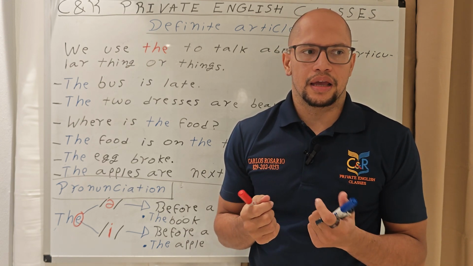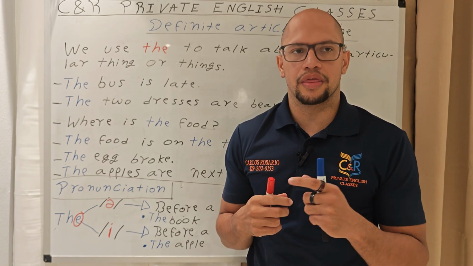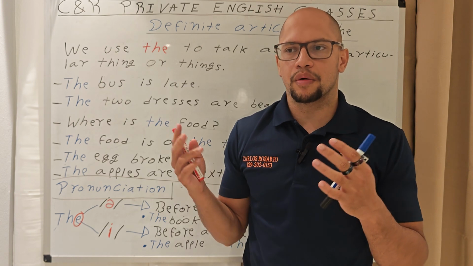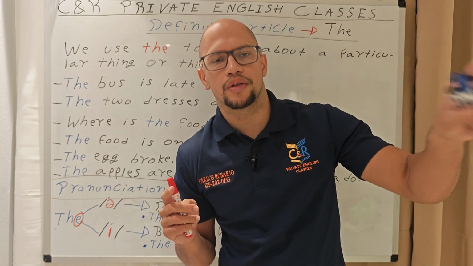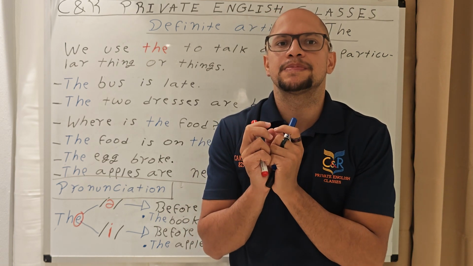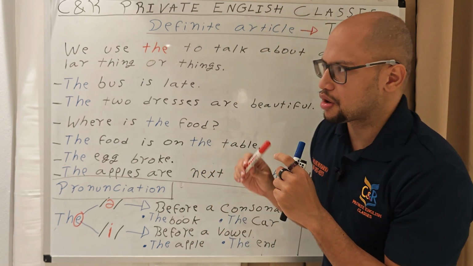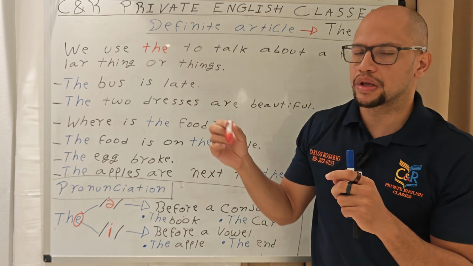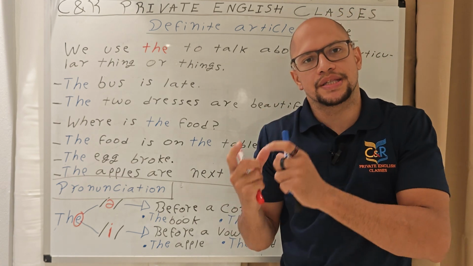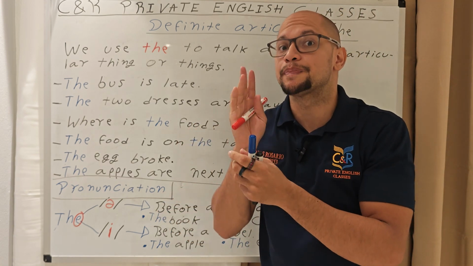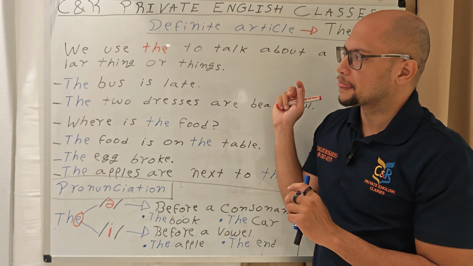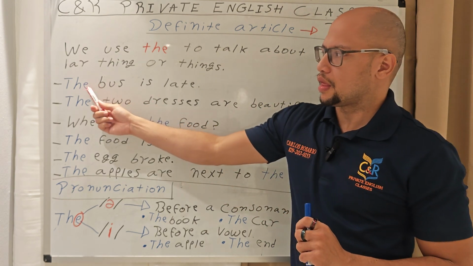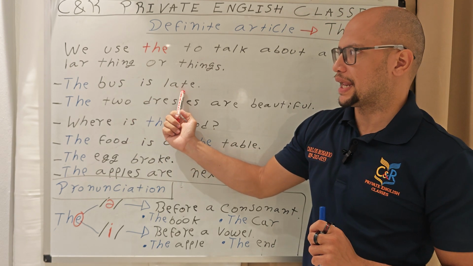I can say, the cell phone. Hey, where is the cell phone? The cell phone is on the table because it's specific. So the is when you want to talk about specific things, specific that you have in mind. For example, the bus is late.